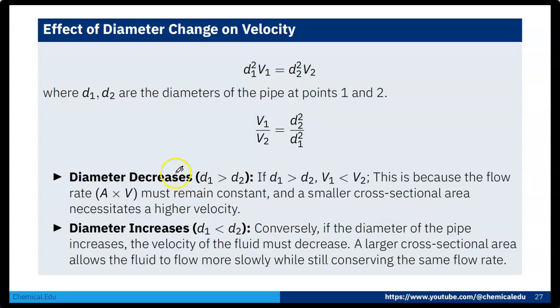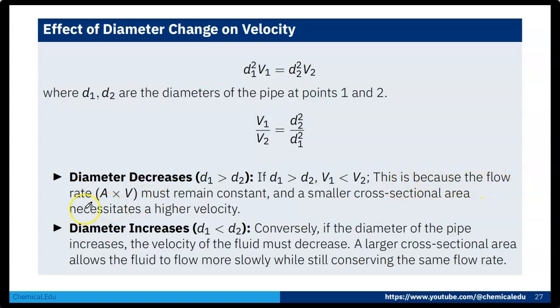Now I am going to talk about the effect of diameter change on velocity. If the diameter changes, how will the velocity be affected? Suppose d1 is greater than d2, what will happen? Point 1 diameter is larger than point 2. So obviously V1 is less than V2, which means that as diameter D1 is larger the velocity will be smaller, and D2 is smaller so the velocity will be larger.